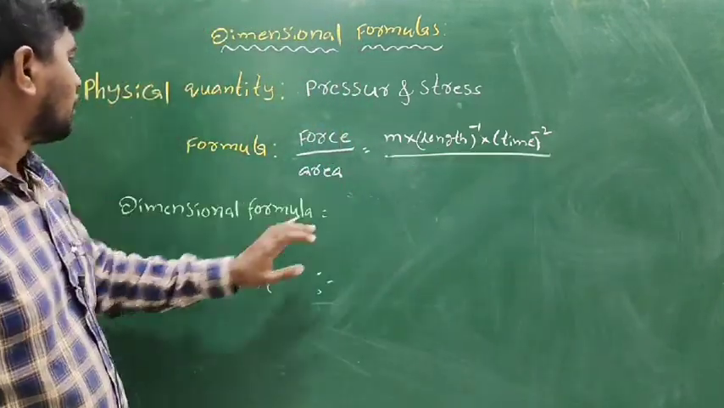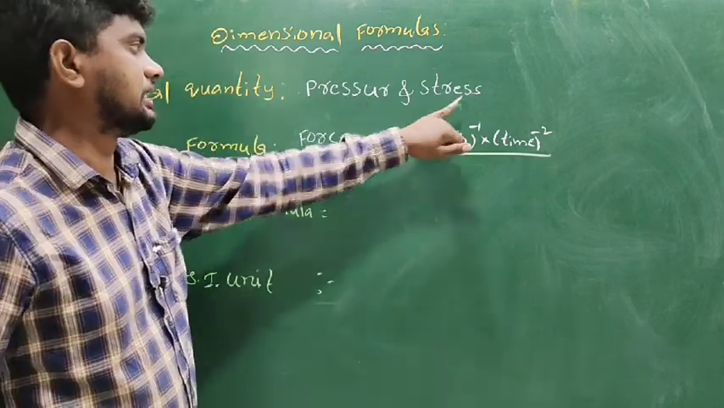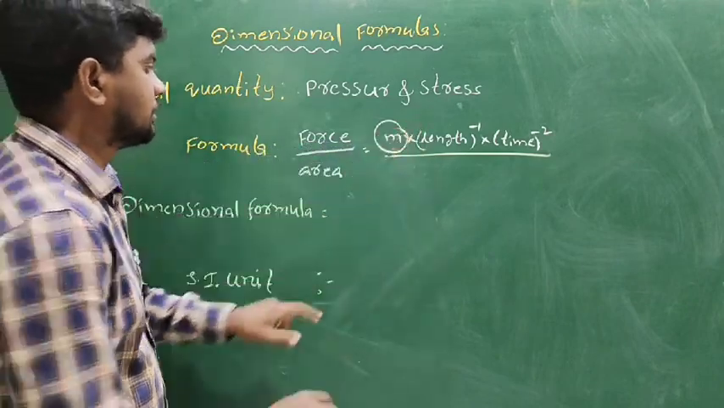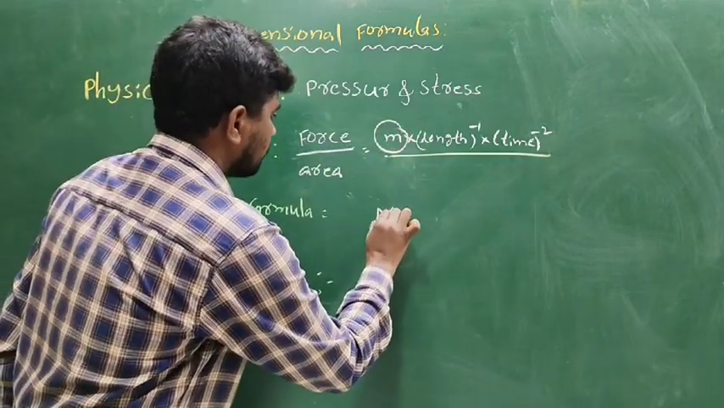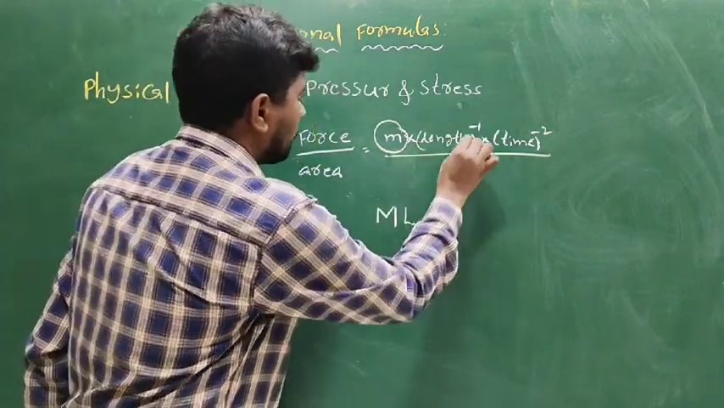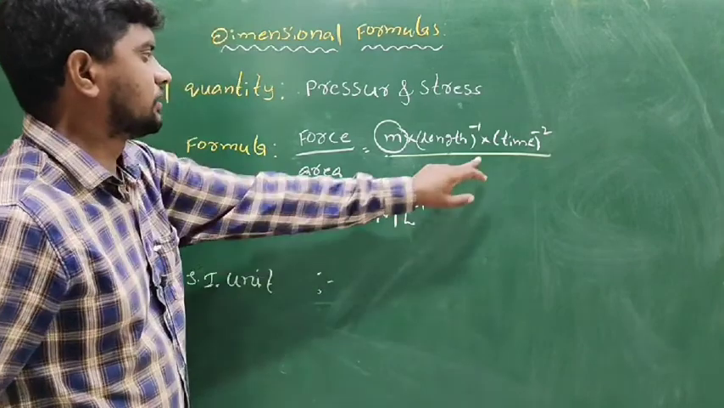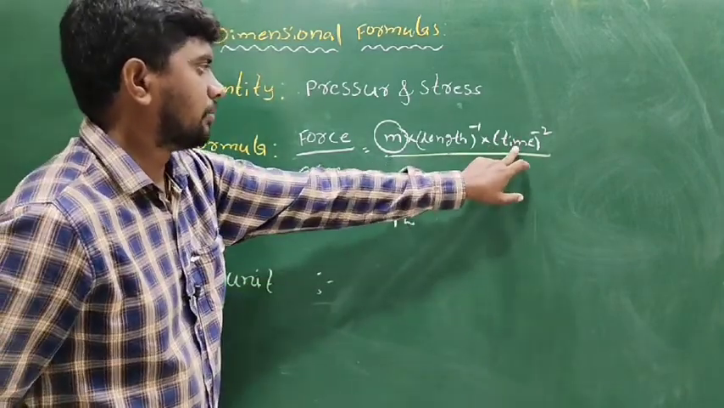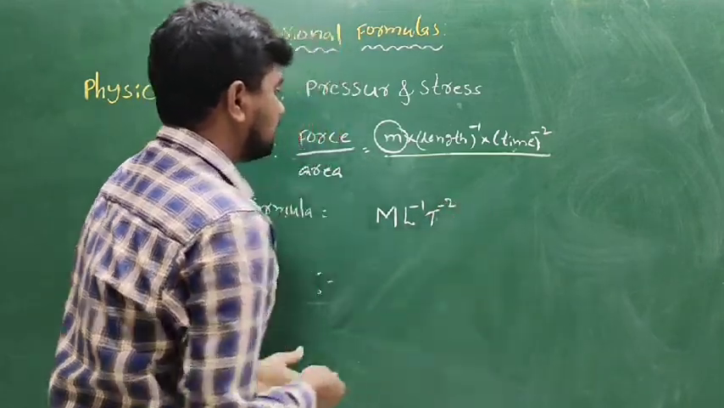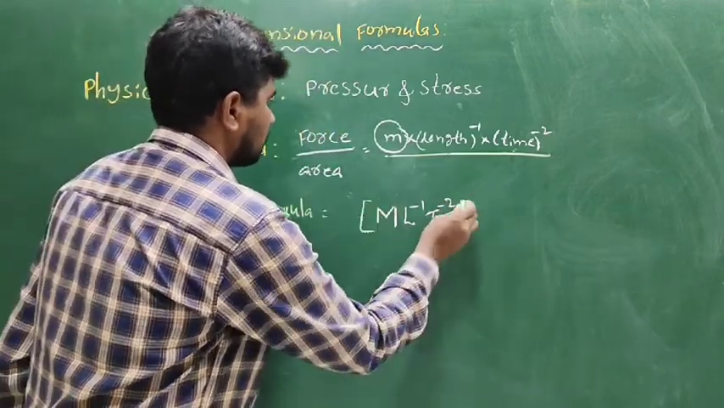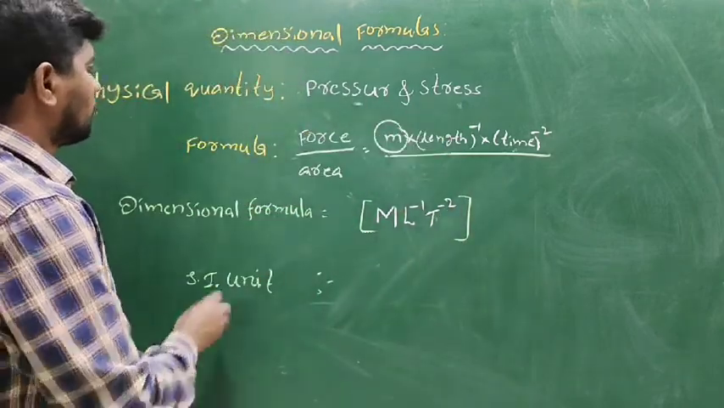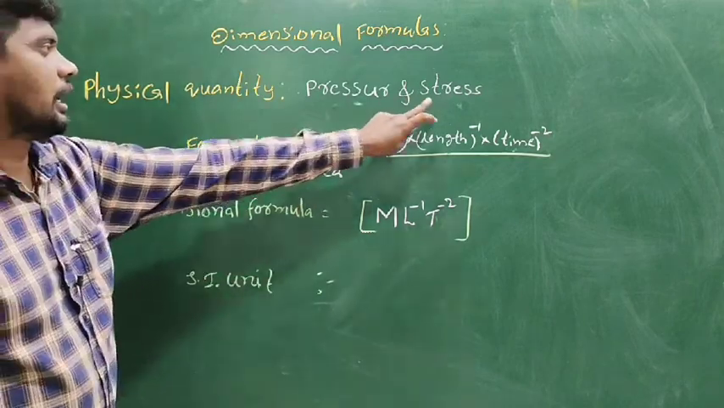To find the dimensional formula of pressure and stress: M means mass, and the dimensional formula of mass is capital M. The dimensional formula of length is capital L to the power of -1. Next one is time, the dimensional power of time is T to the power of -2. This is the dimensional formula of pressure and stress.